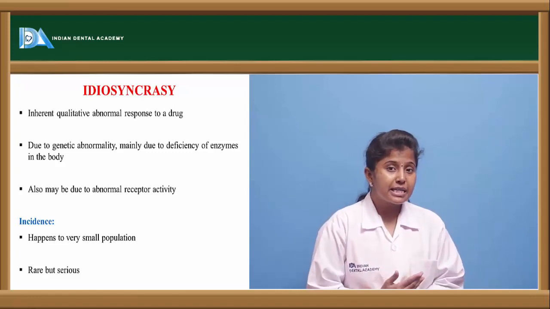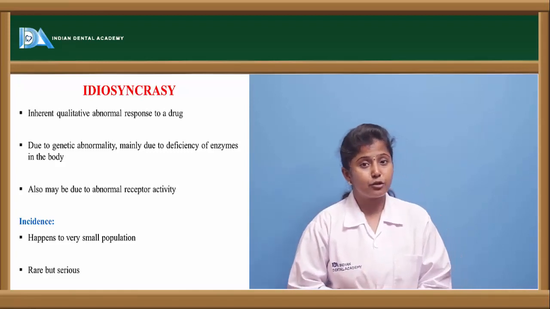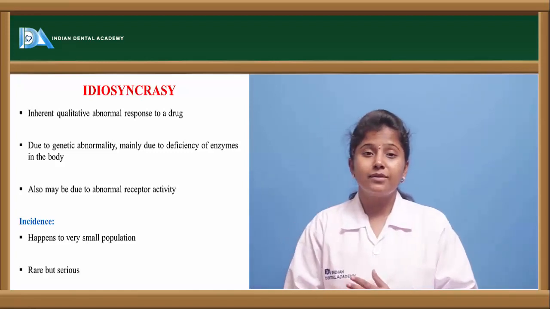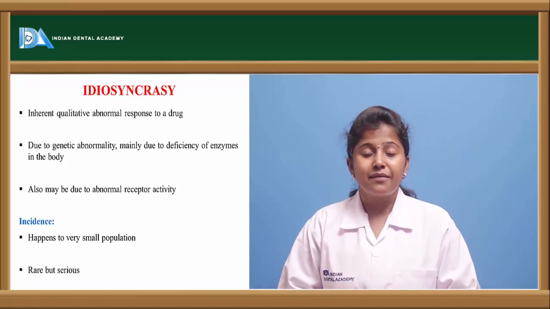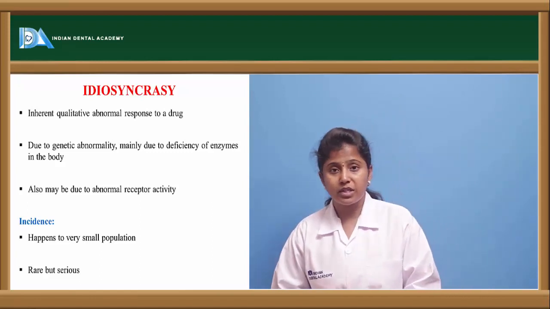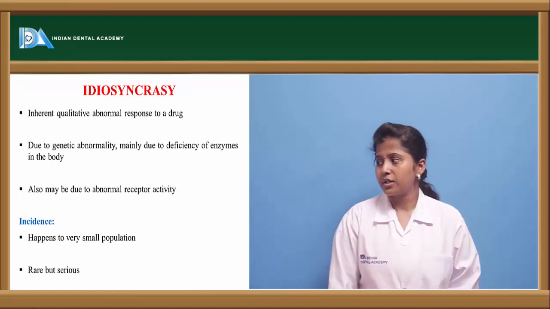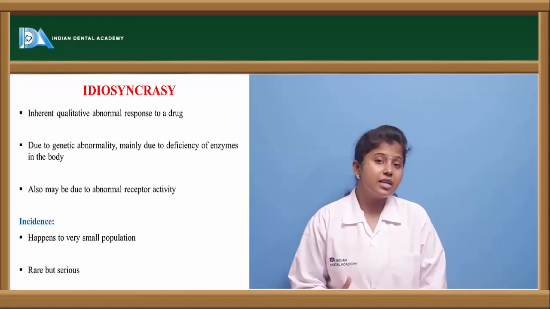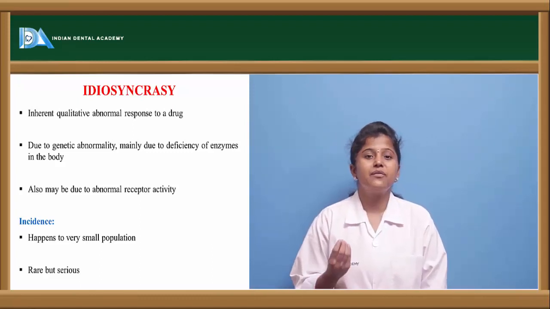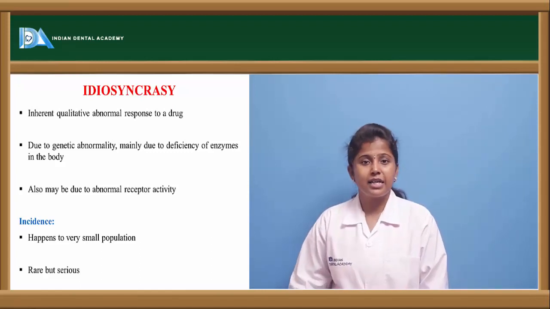These enzymes are required in the main functional or biotransformation reactions in the body. If the body is lacking these enzymes, that may lead to severe side effects. These are called idiosyncratic adverse drug reactions, and their occurrence is very rare, in the sense it occurs in very few people, but if it occurs, then it is life threatening.